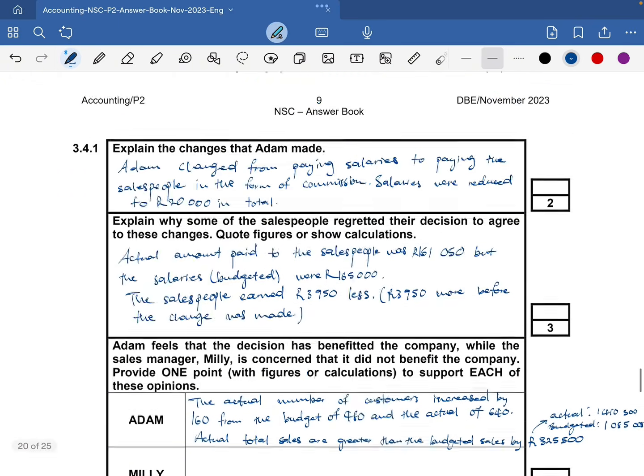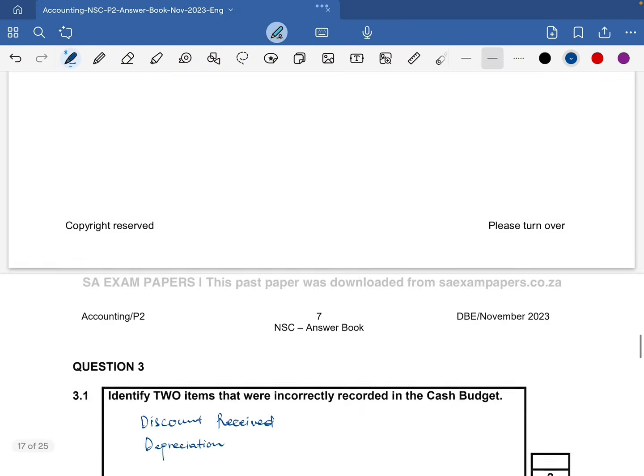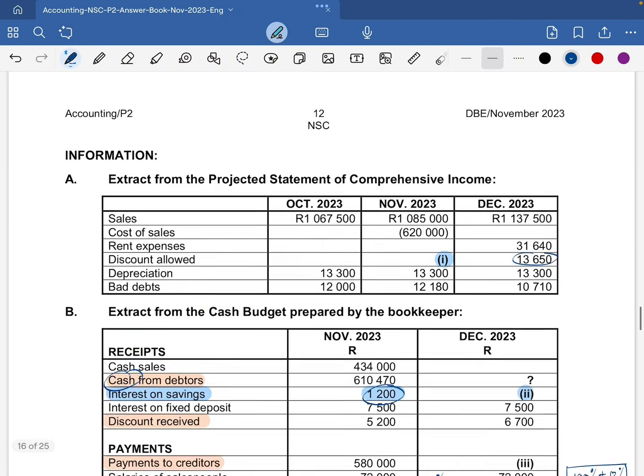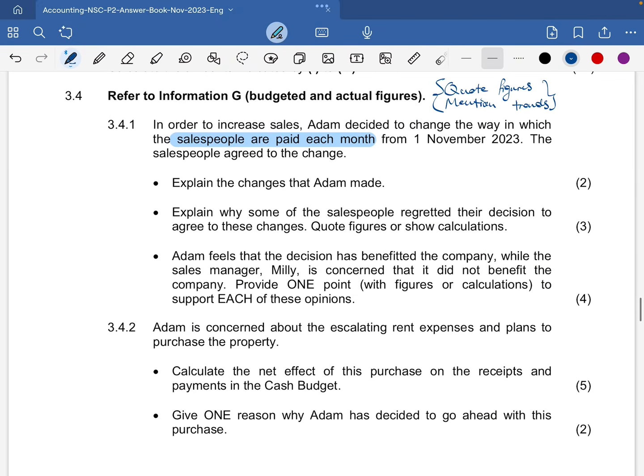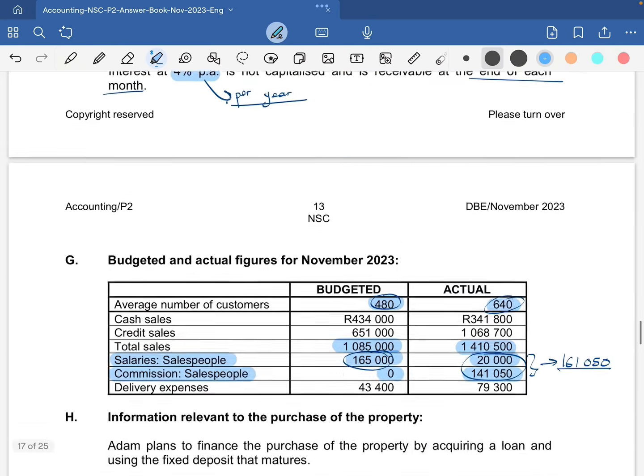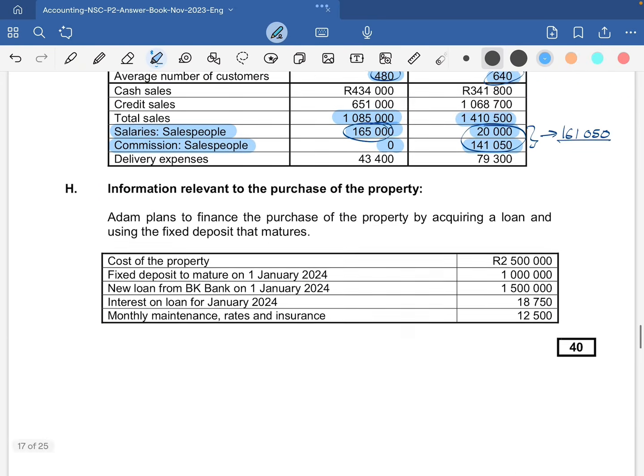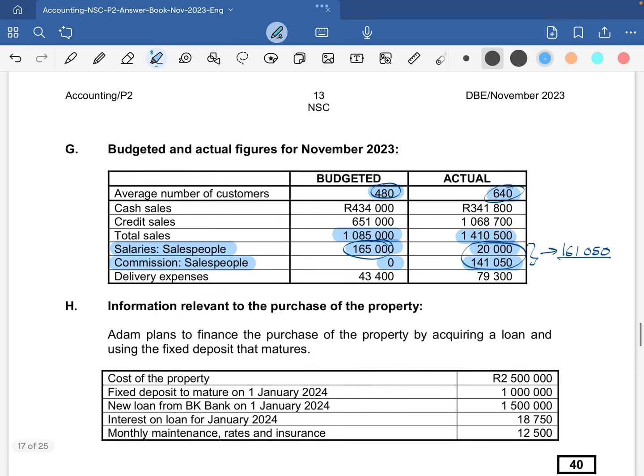And now Millie, she said this didn't really work. So Millie is concerned that it did not benefit the company. We need to support why it did not benefit the company. So let's go look at the figures again that we were given. We were given the credit sales.